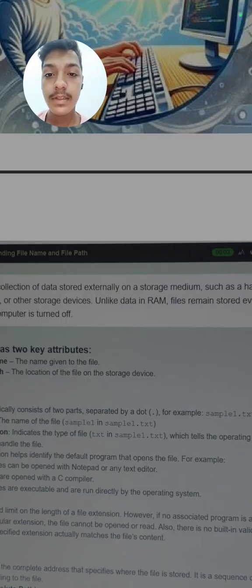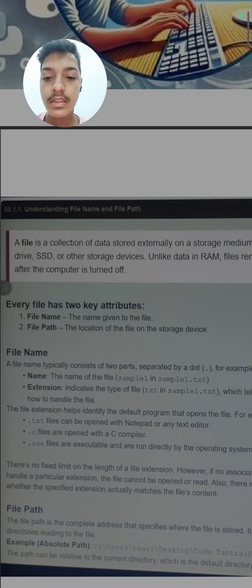Next, every file has two key attributes. First is the file name, the name given to the file. Second is the file path, the location of the file on the storage device. As the name suggests, you give a name to the file, like you also have your unique name.